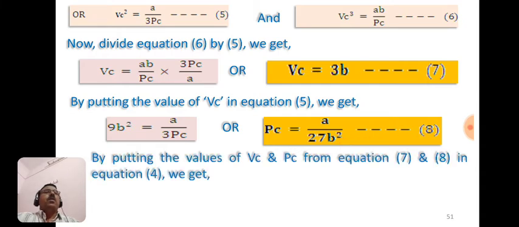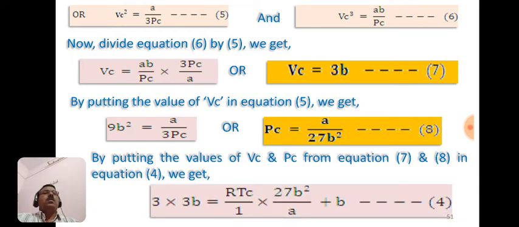So by putting the values of Vc and Pc from equations 7 and 8 in equation number 4, we get this: thrice 3b equals RTc by 1 into 27b square by a, plus b.